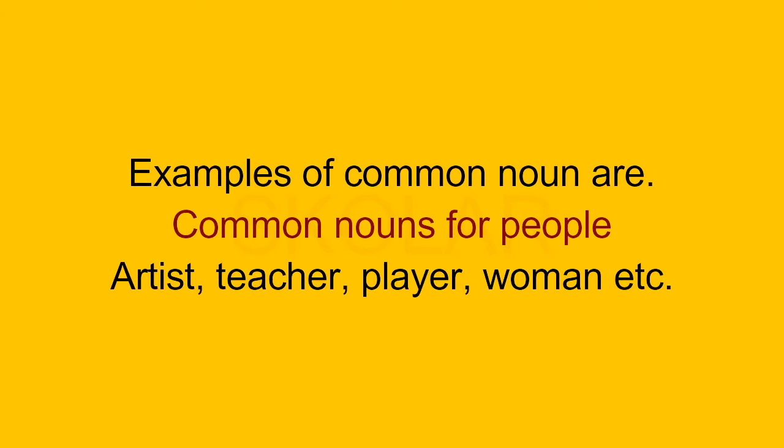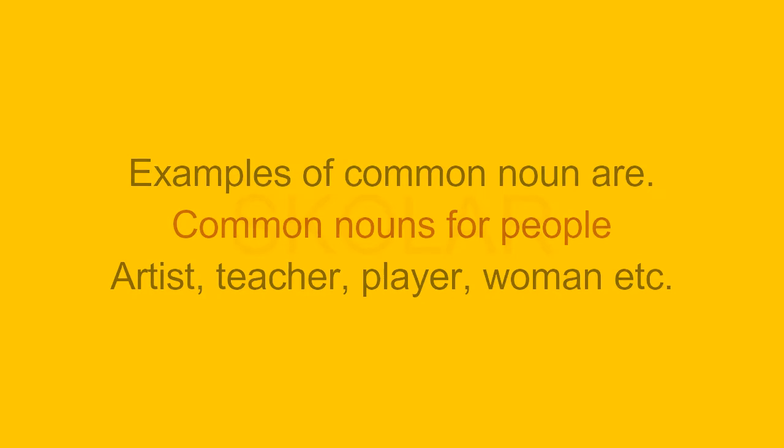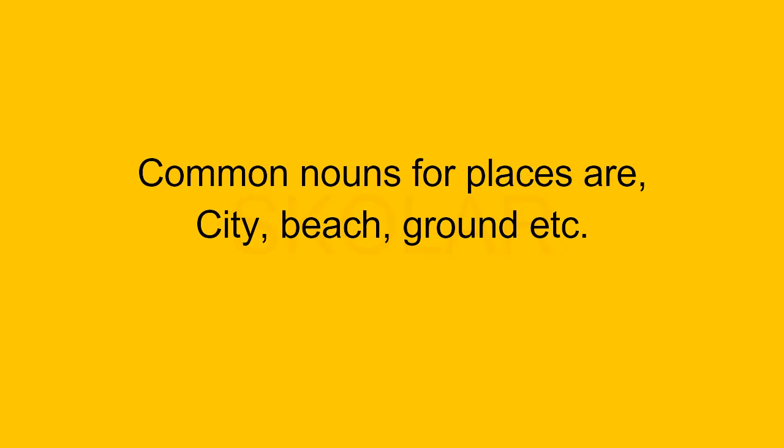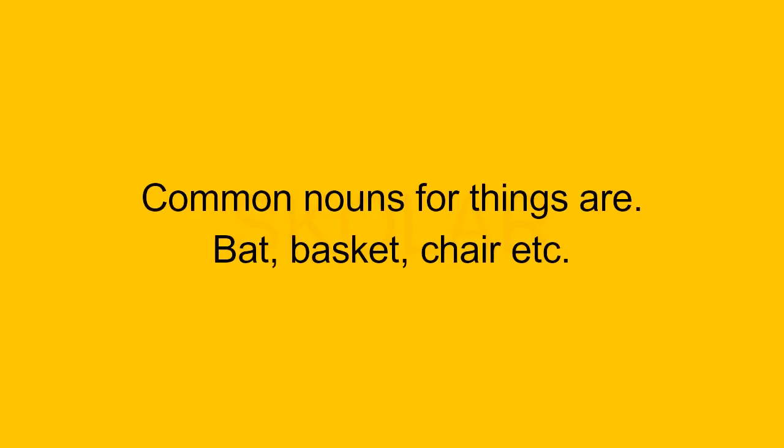Examples of common nouns for people: artist, teacher, player, woman, etc. Common nouns for animals are zebra, cat, bird, etc. Common nouns for places are city, beach, ground, etc. Common nouns for things are bat, basket, chair, etc.